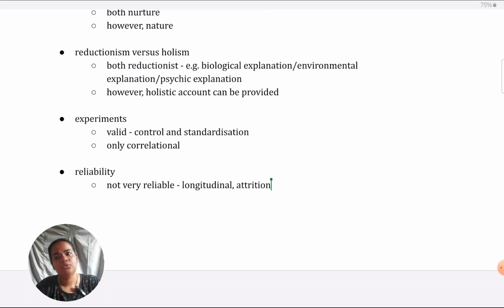If just generally you want to talk about why the theory might not be reliable, you can, instead of naming any specific study, say overall, most of the studies done in the area tend to be natural experiments or correlational evidence. So strong experimental evidence cannot be established because manipulation is just unethical.